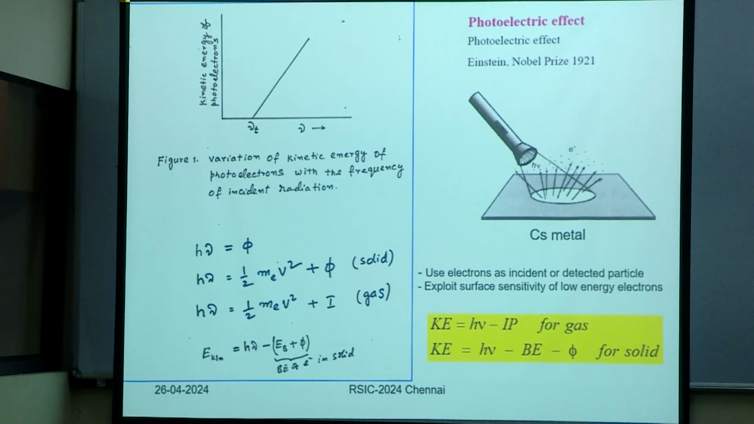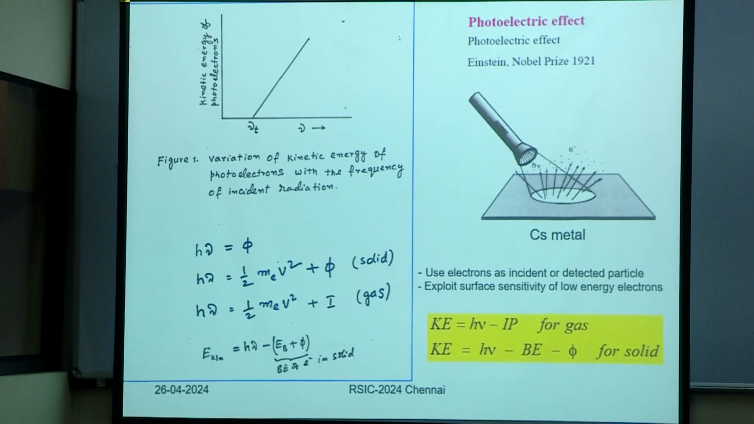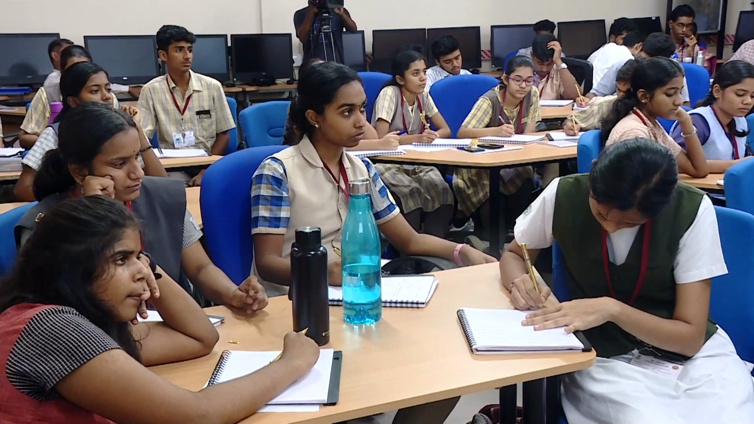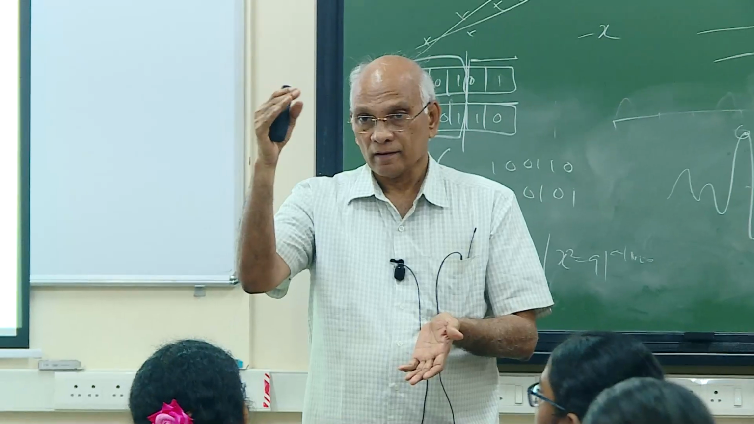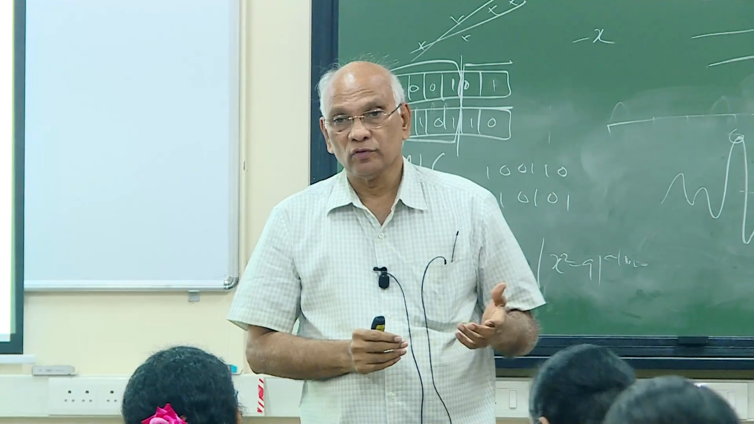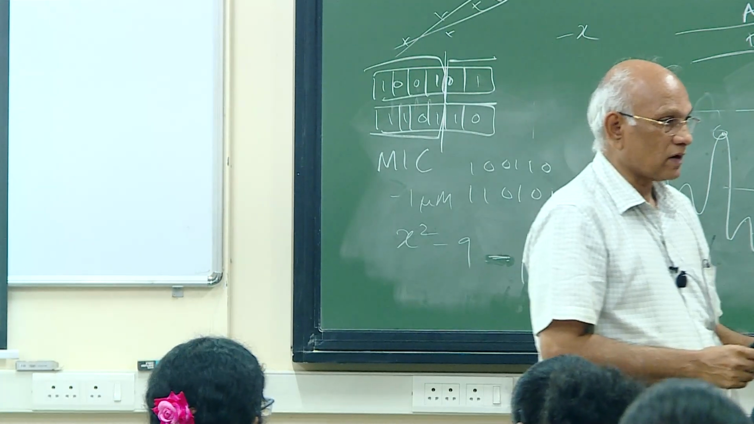Remove the electron. So you can remember that. For cesium metal, the work function is very, very low, around 2 electron volts. So if you shine UV light on that, electrons will immediately come out. Whereas for other metals, the work function is a little higher, 3 electron volts, 4 electron volts. UV light will not be sufficient; you have to have higher energy, X-rays, soft X-rays, etc.